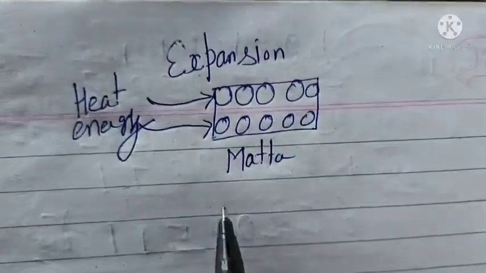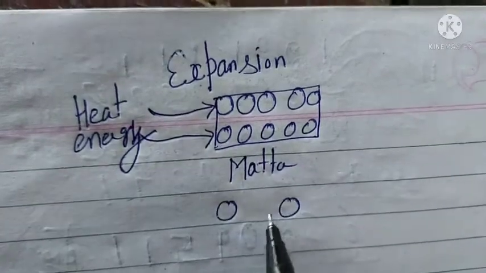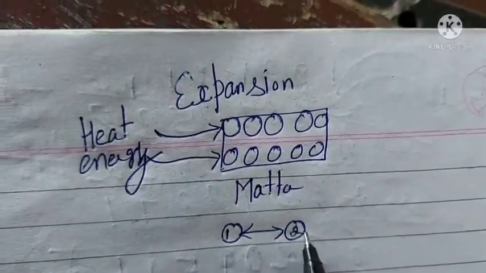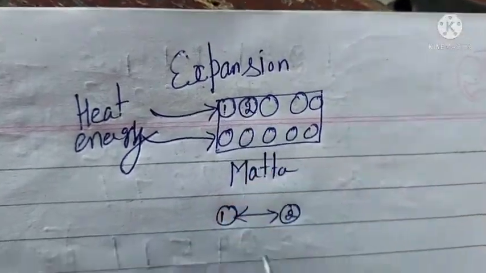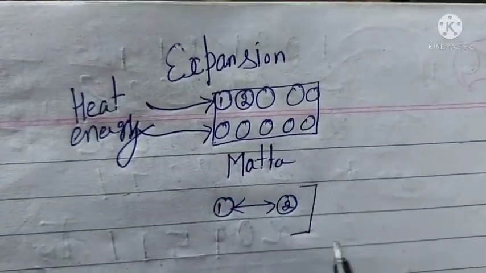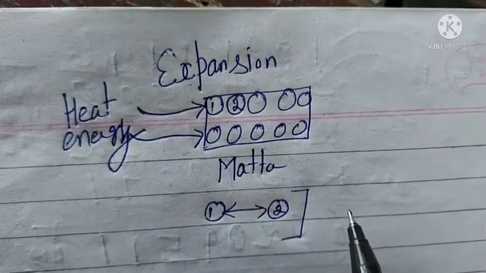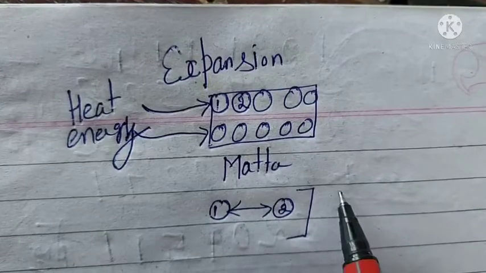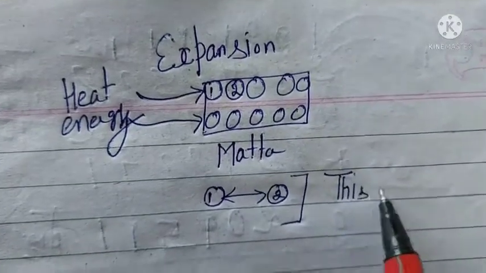What will happen? They will start moving at a faster rate, and when they move faster, the gap between two particles will start increasing. And if the gap increases, that means the matter has undergone expansion. So this is the concept of expansion.